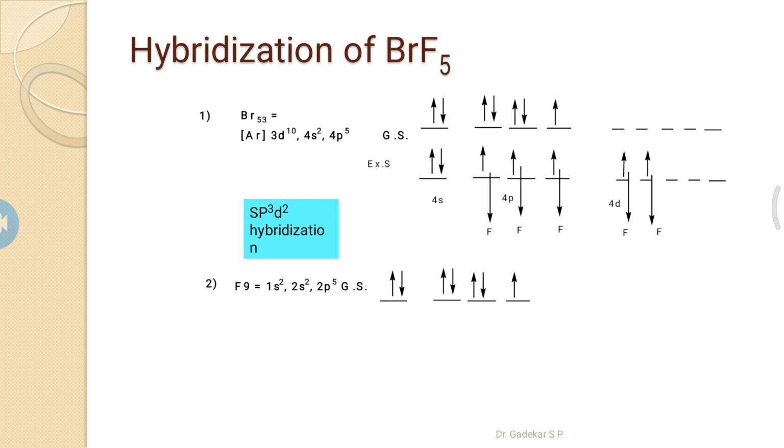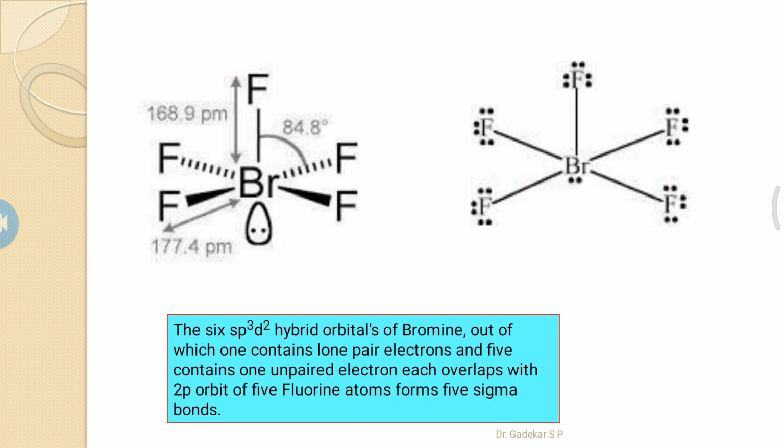This is the excited state. These 5 unpaired electrons interact with fluorine atoms to form sp3d2 hybridization, and BrF5 molecules are formed. This is the shape of the molecule, square pyramidal, because lone pairs are not considered.